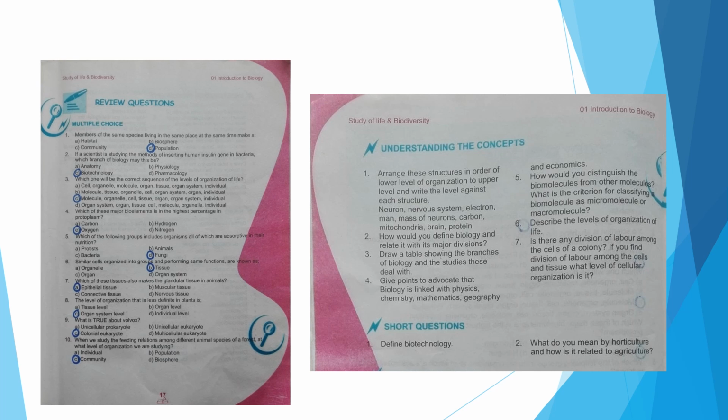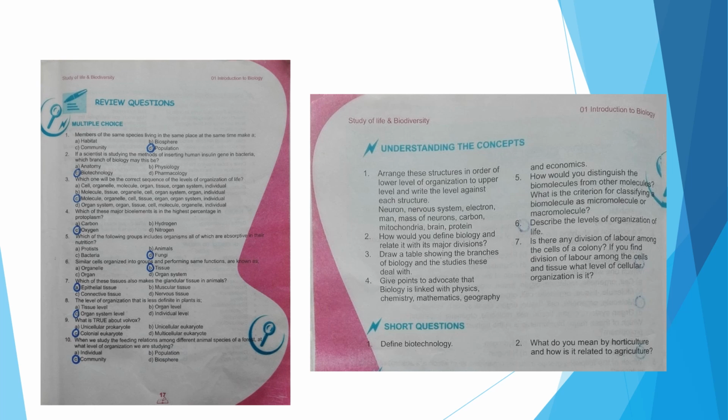In front of it you will write the organ level. The brain forms the nervous system. So the nervous system will be number 8, and in front of it you will write the organ system level. Then organ systems combine to form the individual, the man. Number 9 will be man, and in front of it you will write its level, that is individual level. So this is how you have to solve this first question in your notebooks.